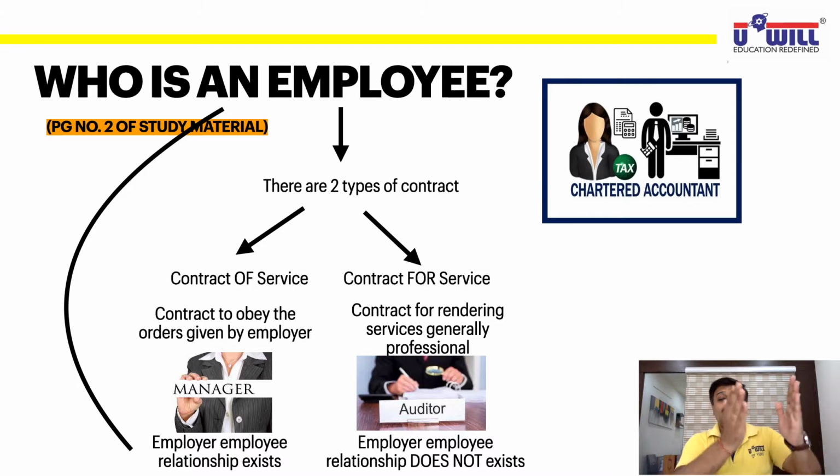Okay, everything written on the left side belongs to an employee. So how would you define who is an employee? An employee is a person who is having a contract of service with the organization. He has a contract to obey the orders given by the employer, and there is an employer-employee relationship between that person and the organization. Okay.